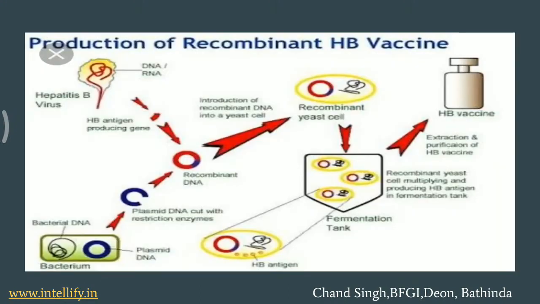So this is the overview of the production of the hepatitis B virus vaccine. Firstly, we have isolated the HB antigen producing gene.